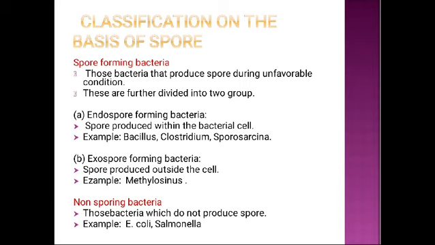Spore forming bacteria. Those bacteria that produce spore during unfavorable conditions. These are further divided into two groups. First one is endospore forming bacteria. Spore produced within the bacterial cell is called endospore forming bacteria. Example, Bacillus, Clostridium, Sporosarcina. The next type is exospore forming bacteria. In this type, spore produced outside the cell.